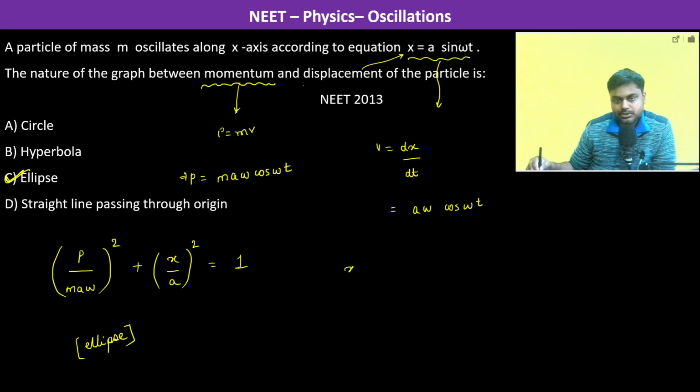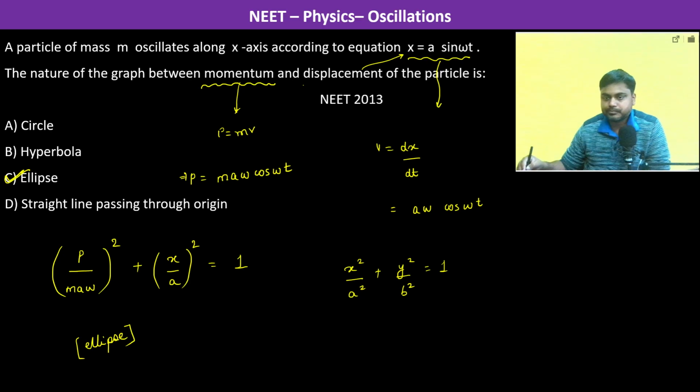So ellipse is basically x square by a square plus y square divided by b square is equal to 1, and this is how the ellipse is formed. In x there will be a, which is the semi-major axis, in y there will be b.